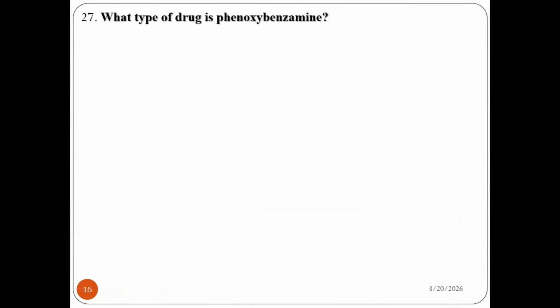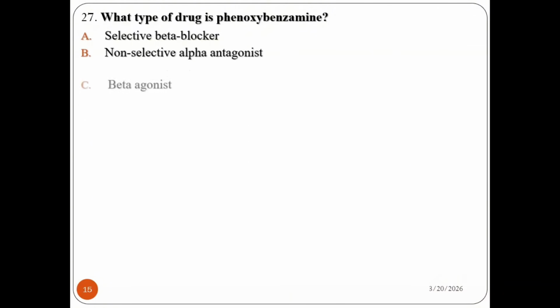Question number 27. What type of drug is phenoxybenzamine? Selective beta blockers, non-selective alpha antagonist, beta agonist, or cholinergic antagonists.